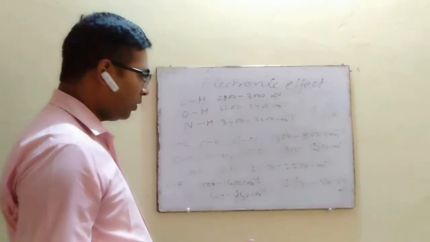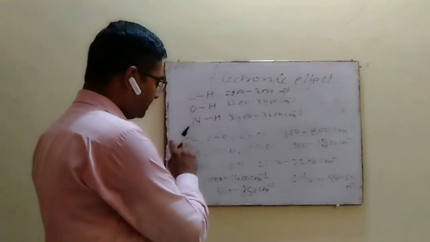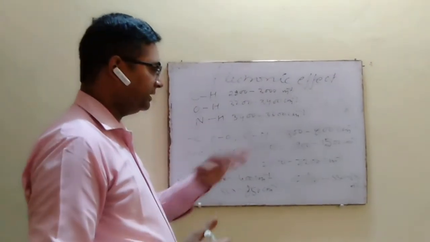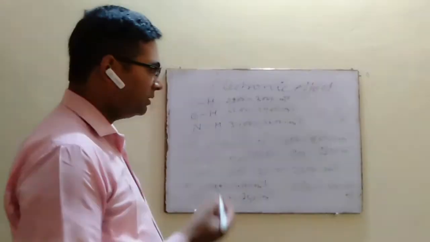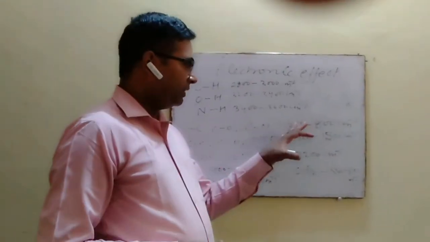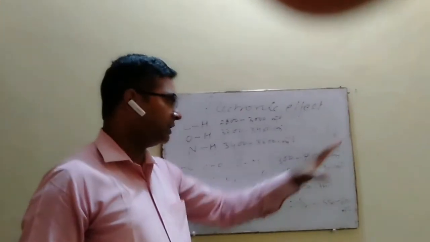In case of single bonds, like C single bond C, C single bond O, C single bond N, the absorption band appears between 1300 to 800 centimeter inverse.